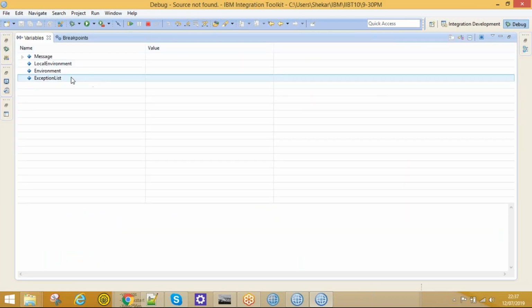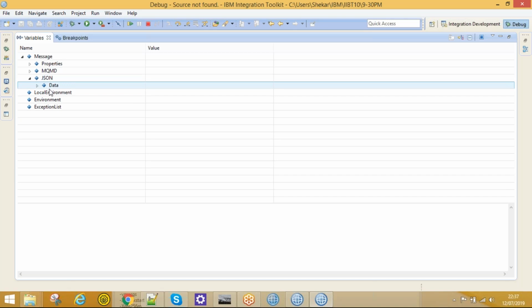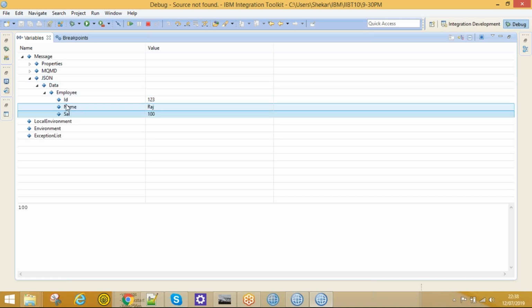Once that message is picked by the MQ input node, it is parsed using the message domain. Since my input is JSON, I have selected the input message domain as JSON. It's parsed successfully and created a tree structure. Look here, under JSON, under data, under employee, our values. It created a tree structure according to our input message.